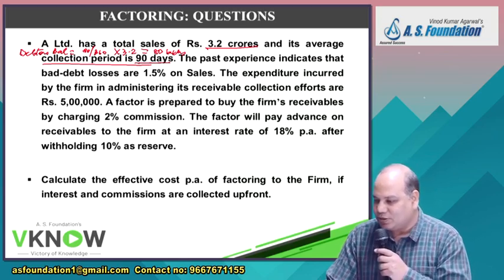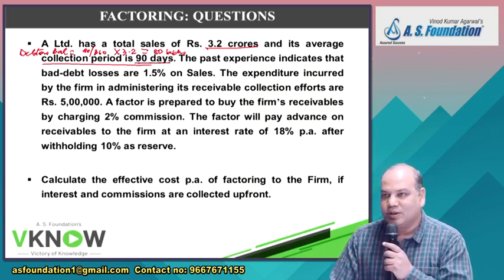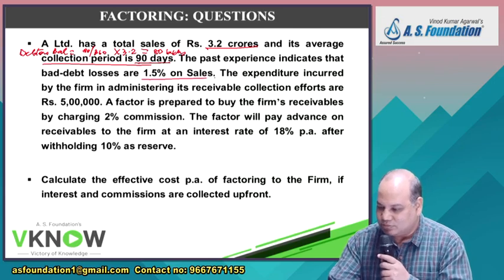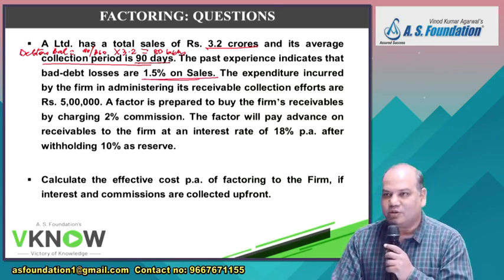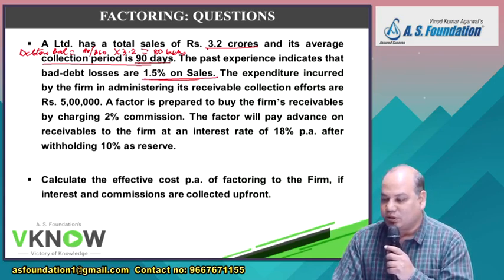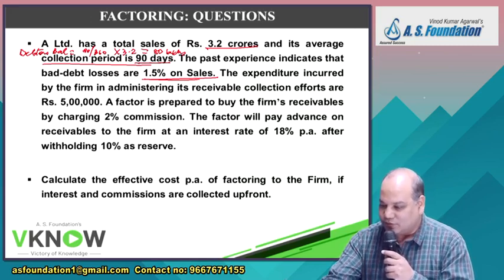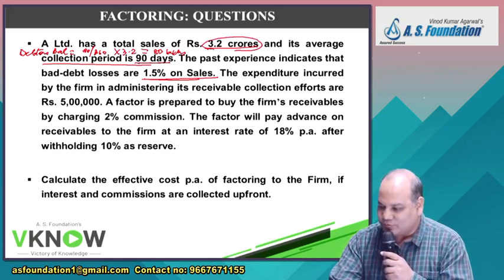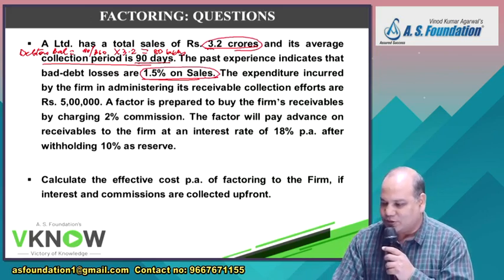The past experience indicates that bad debts are 1.5% of sale. So this company is right now managing its own debtor. So when you are managing your own debtor, bad debts are 1.5% on sale. I will not ask you, I will answer myself. 3.2 crore into 1.5%. So your existing bad debt will be 48 lakh. Yes or no?